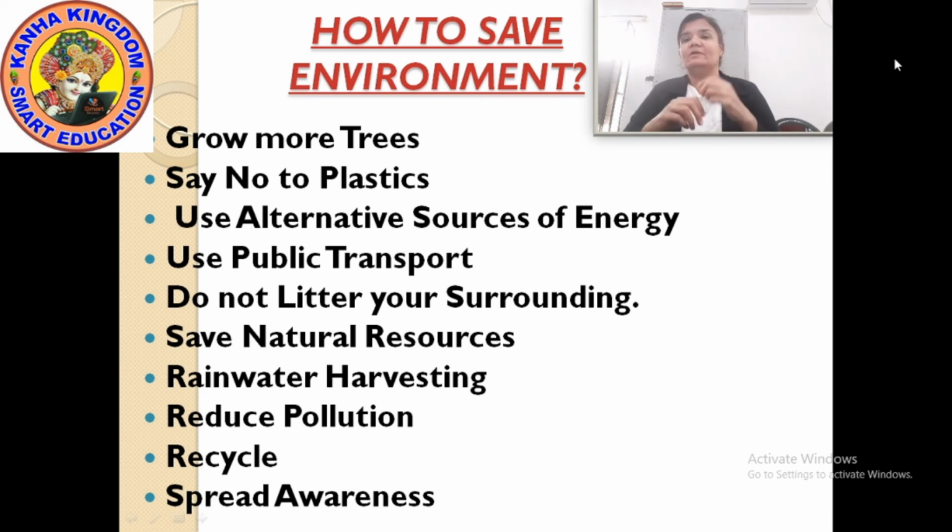Next is rainwater harvesting. Every year God gives us plenty of rain, but we don't value that rainwater. We can conserve this rainwater by rainwater harvesting and use it for the whole year. Although water is a renewable natural resource, as we know from the water cycle, we still use it carelessly. Careless use and wastage of water has started the problem of water crisis in several countries.